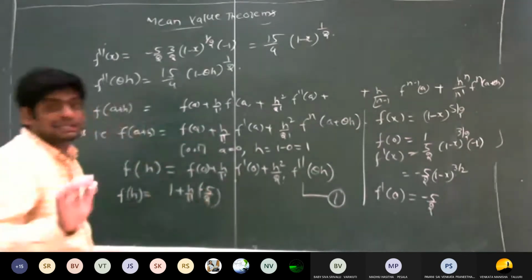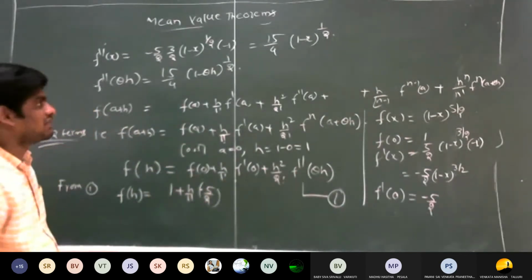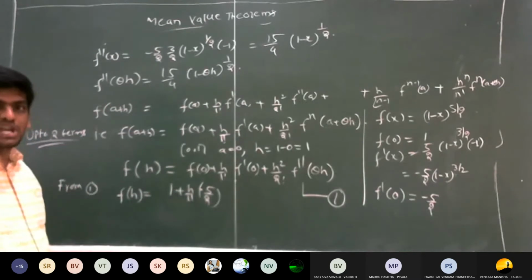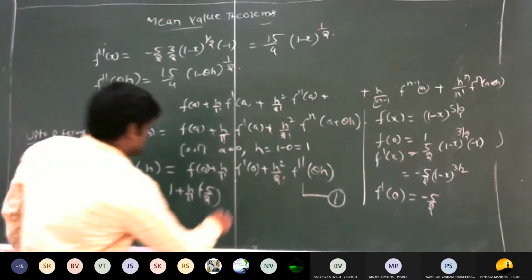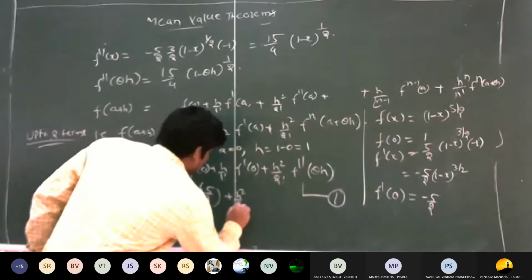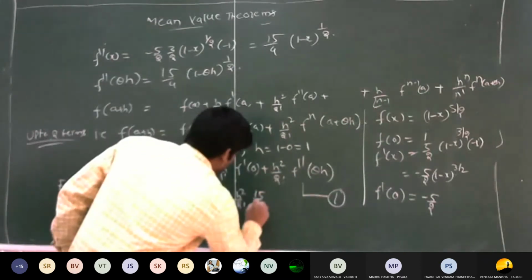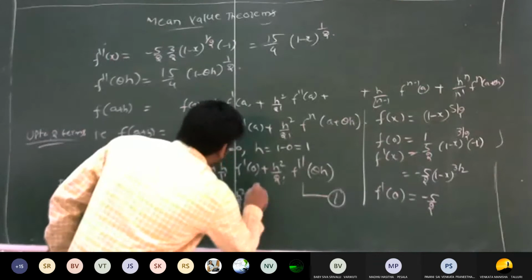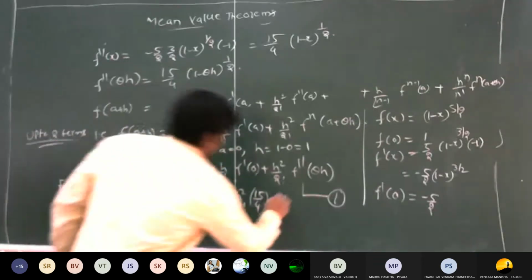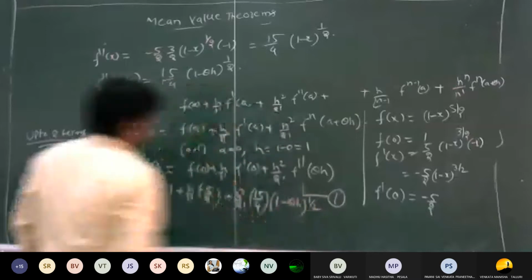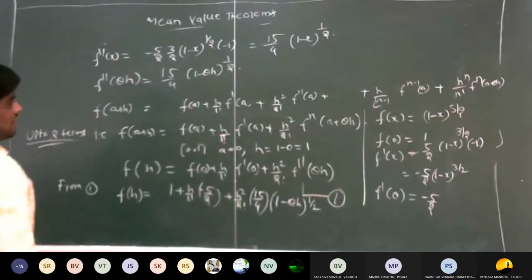Here our aim is to calculate theta. So that is very, very important. So the problem is justify or verify. Because of that you must calculate the value of theta. Plus h square by 2 factorial into f double dash of theta h. What is this value? So this is 15 by 4 into (1 minus theta h) whole power 1 by 2.